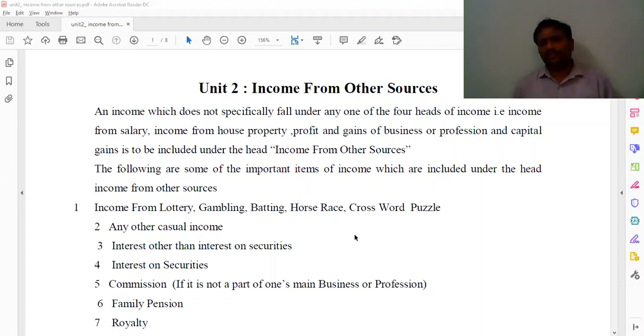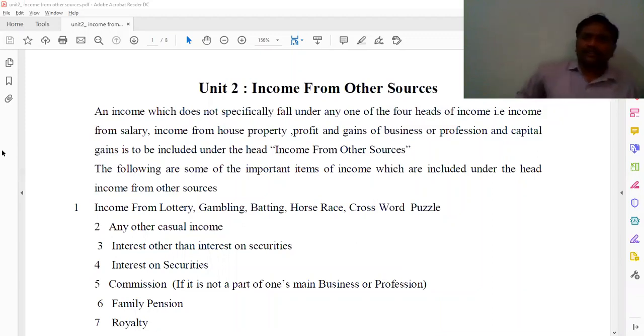For example, Mr. Suresh is receiving a salary from X college. The employee receives remuneration from the employer under an employment contract, and the employer pays the amount to the employee. So if Suresh receives income from X college, it falls under income from salary.